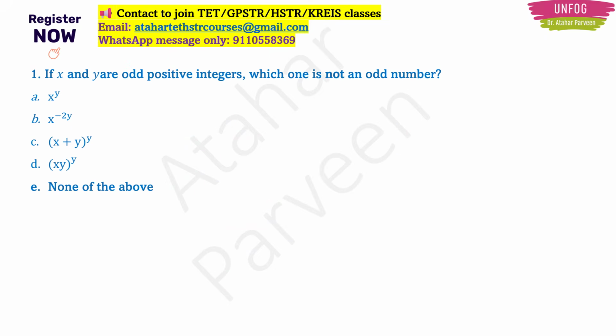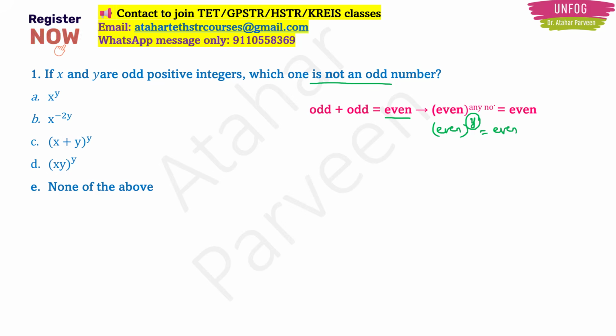Okay, clear, right? So let us see the first question. If x and y are odd positive integers, which one is not an odd number? See, if you add two odd numbers, your answer should be even, right? If you have any even number raised to the power of any other number, then also your answer should be even, right? This other number can be odd also, it can be even also.